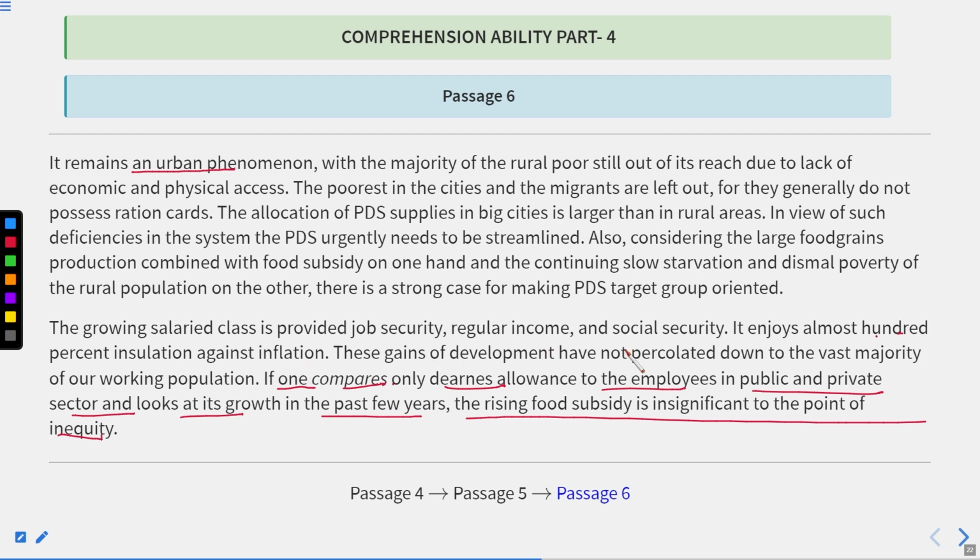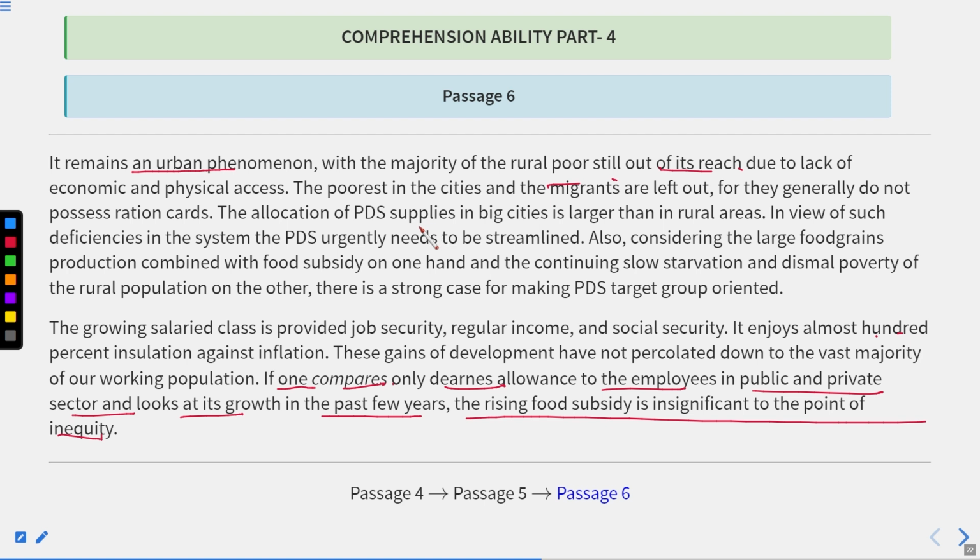These gains of development have not percolated down to the vast majority of our working population, and with the majority of rural poor, it is still out of reach. This we have already read. Now let us get back to the question and see the options.